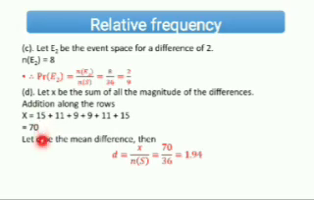Is that okay? 70. Now let D be the mean difference. Then D is equal to S over the number of sample space. So S is the sum of all the outcomes, so we have 70 over 36. All the outcomes, the addition is 70. Is that okay? 70 over the sample space, which is 36. So 70 divided by 36 is 1.94. So this is now the mean difference.